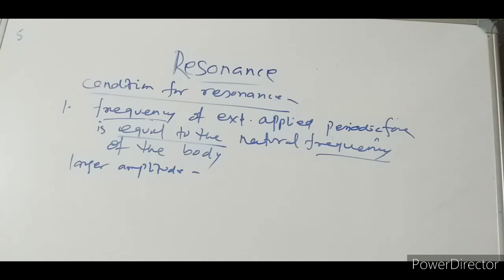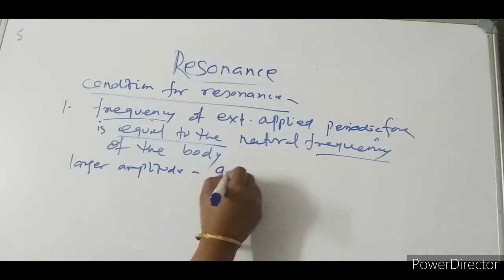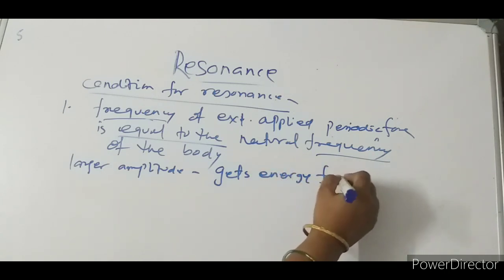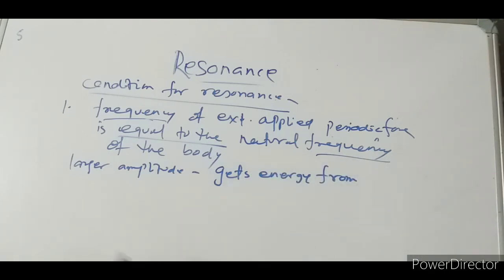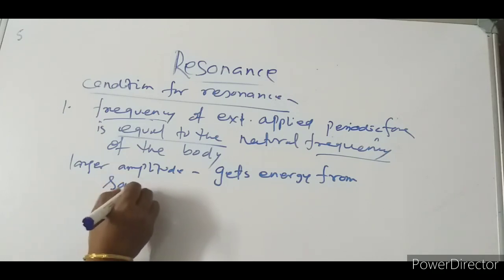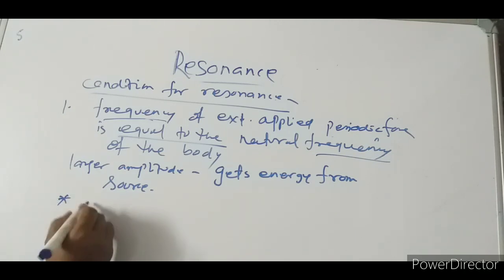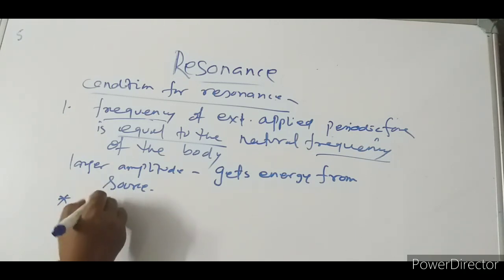And from where does it get the energy to vibrate with a larger amplitude? The body gets energy from the source. Another thing is that a loud sound will be produced.